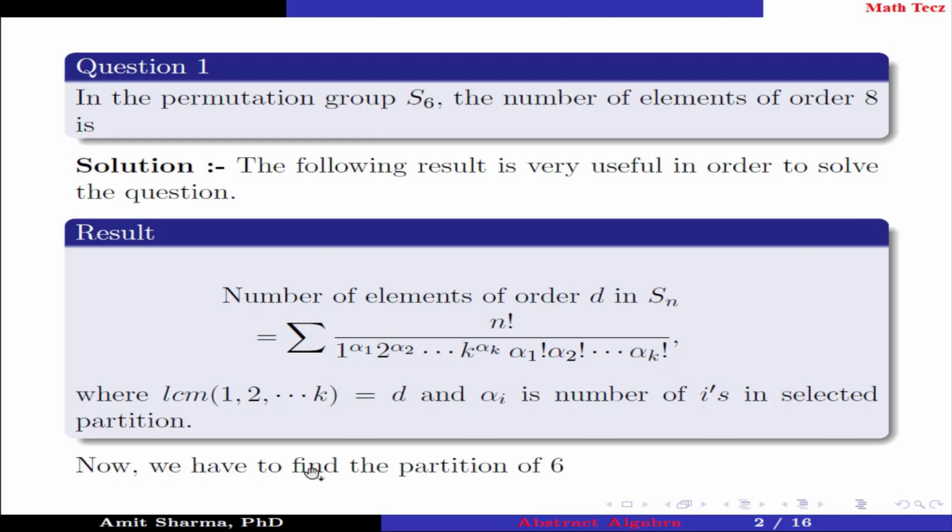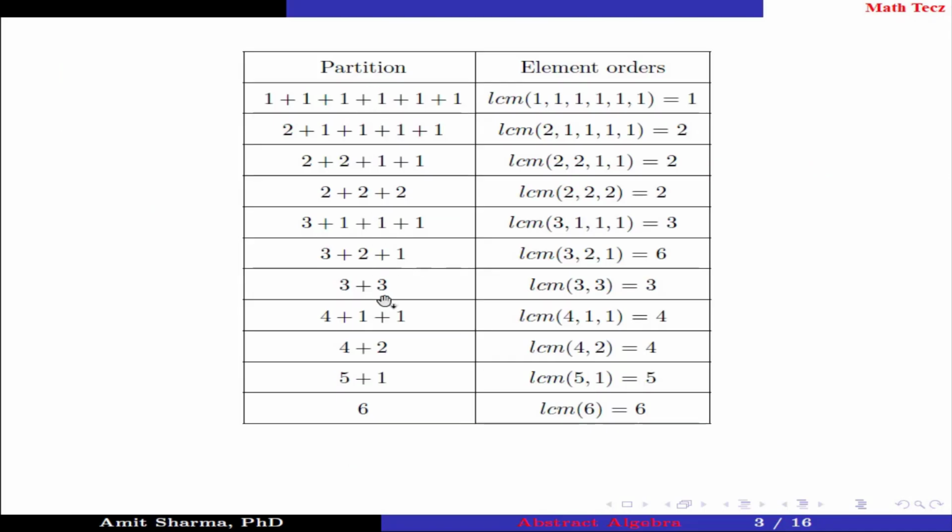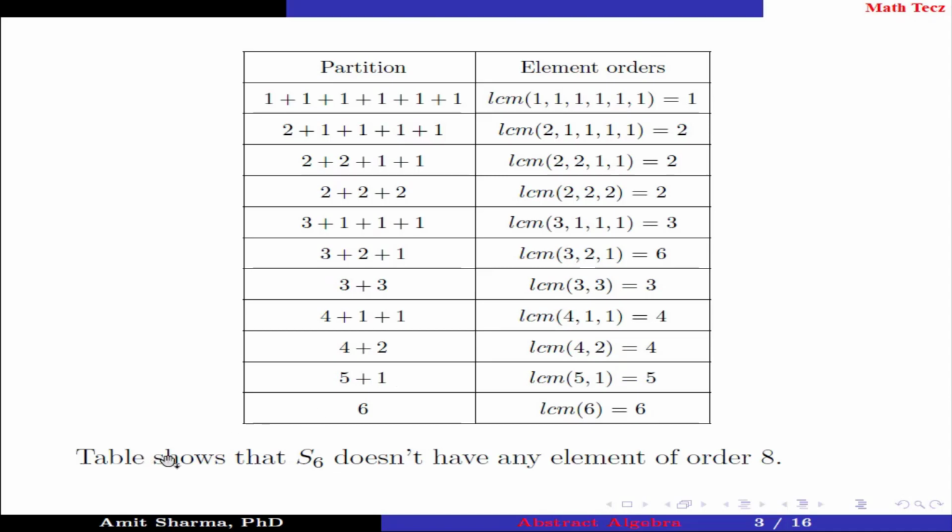Now we have to find the partitions of 6. The table shows the partitions and element orders. The table shows that S6 doesn't have any element of order 8. Hence, the number of elements of order 8 in S6 is 0.